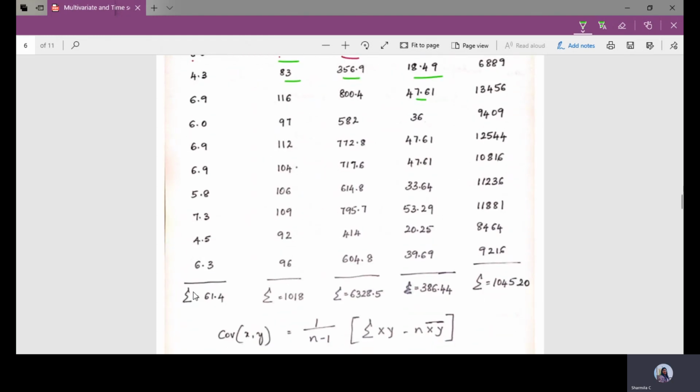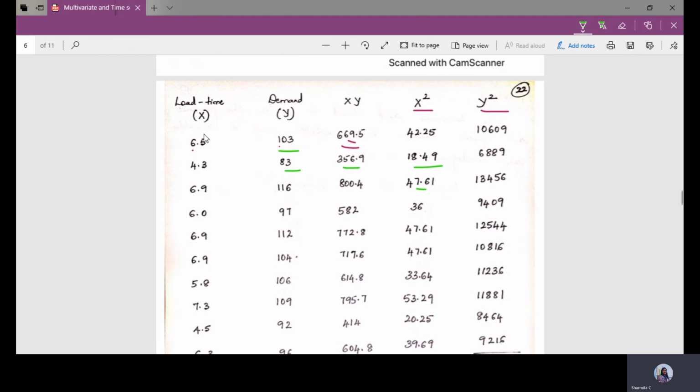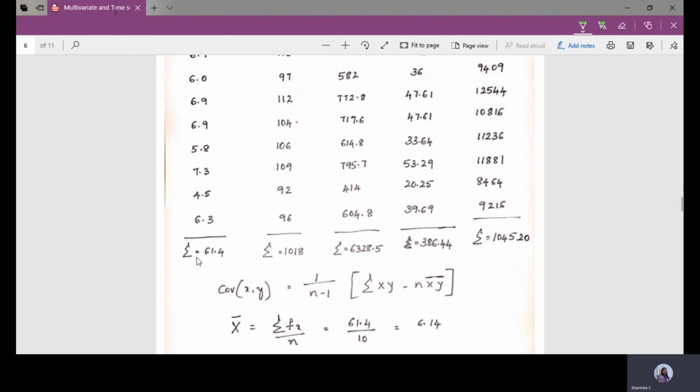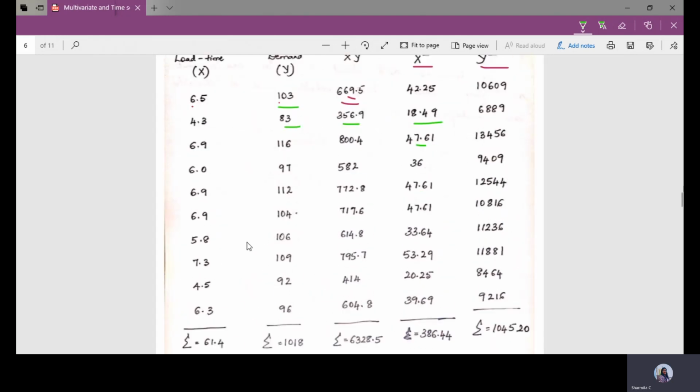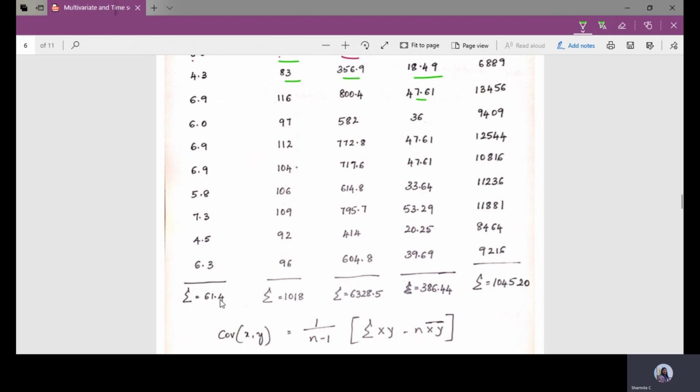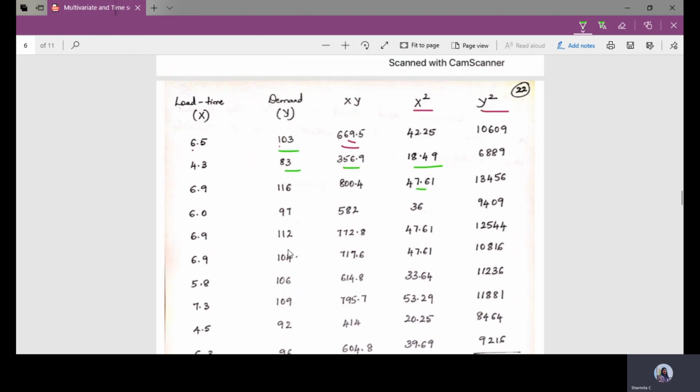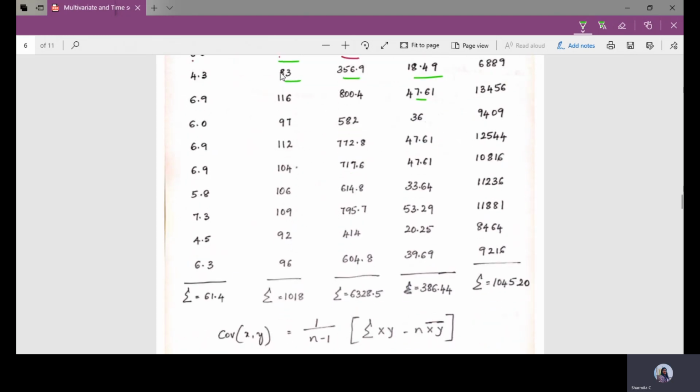Then after that you find the summation of x. The summation of x is nothing but the sum of all these elements, equal to 61.4. Then coming to the second column, the sum of all the elements of the variable y is 1018.